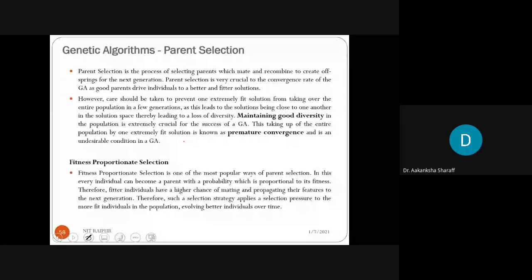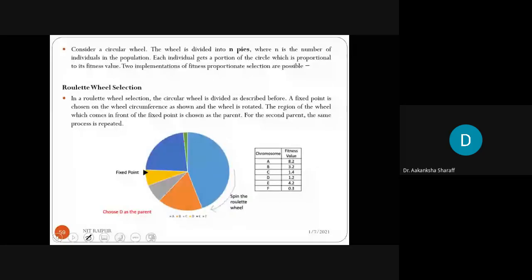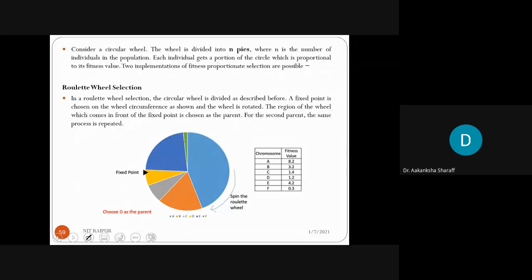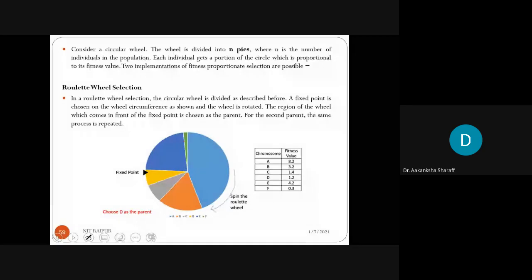So here we have considered a circular wheel. Clear? And the wheel is divided into n pies. Clear? Means n sections you can say, where n is the number of individuals in the population, and each individual gets a portion of the circle which is proportional to its fitness value. Means here this sentence, each individual gets a portion of the circle which is proportional to its fitness value.